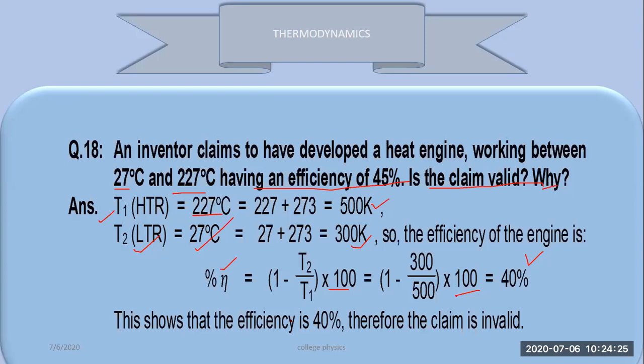He has given two temperatures, one is 27 degrees Celsius, the other one is 227 degrees Celsius, having an efficiency of 45%. Is the claim valid? Why? So we have used the formula to calculate the efficiency. This is the formula which is used to calculate efficiency. Both the temperatures are given. We have converted them into Kelvin. We have calculated the percentage efficiency, and this shows that the efficiency is 40%. Therefore, the claim is invalid.